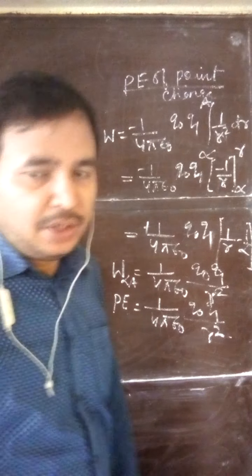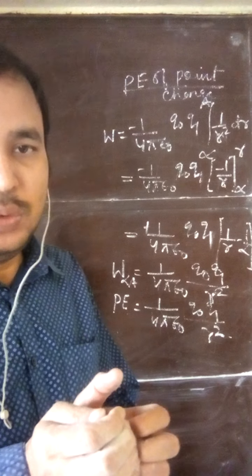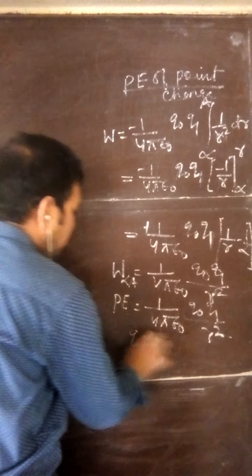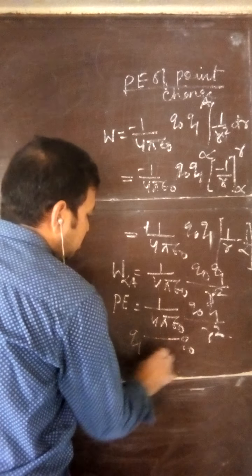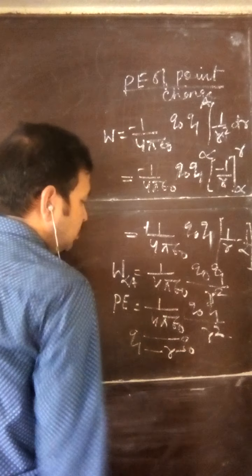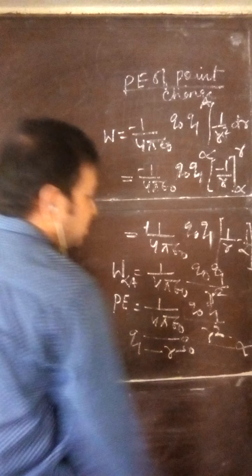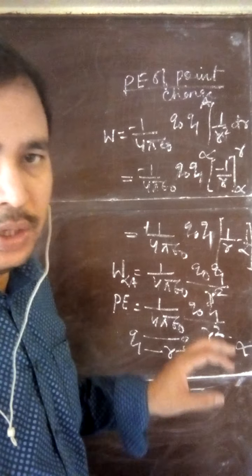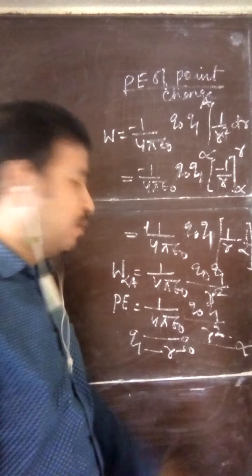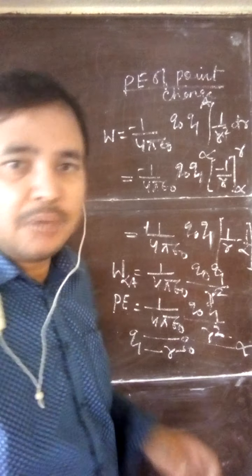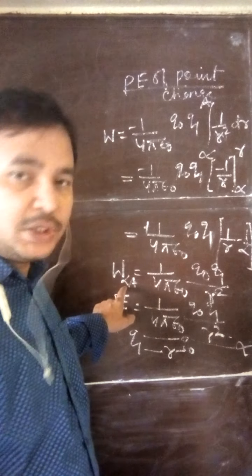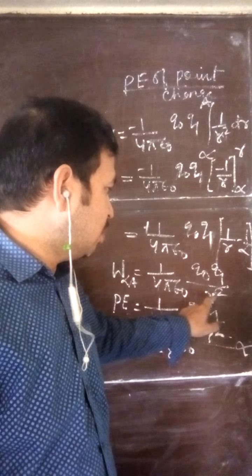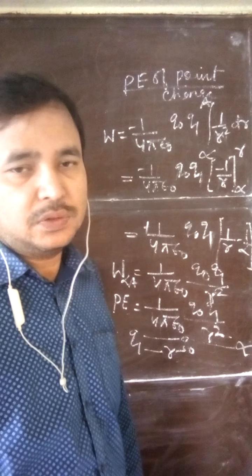So we have seen that to assemble the two charges, this was Q1, this was Q0, the distance was R. When charge Q0 is coming from infinity and they are separated by distance R, to assemble them, how much work is done? To assemble one pair of charge, 1 by 4 pi epsilon naught Q1 Q0 by R square.